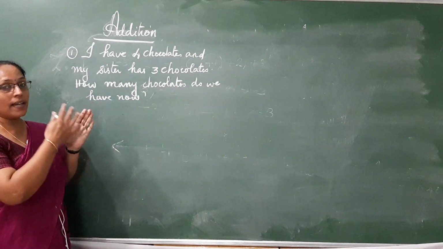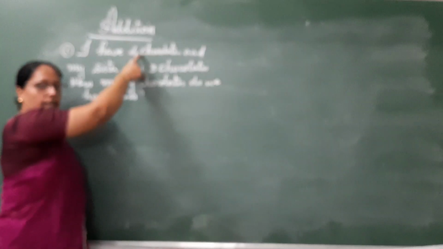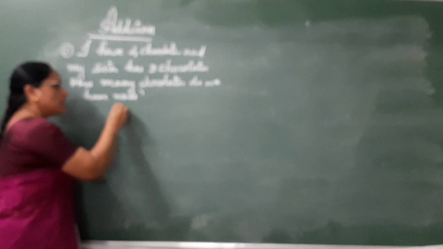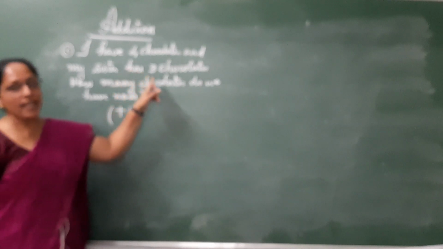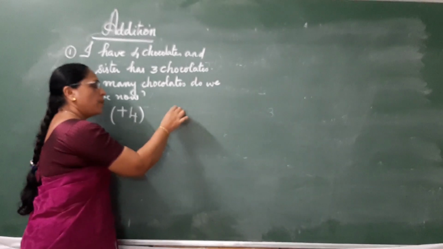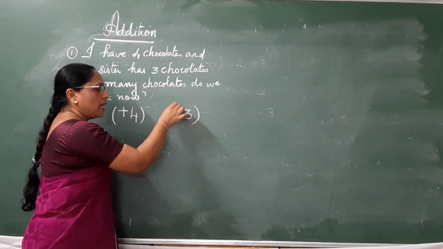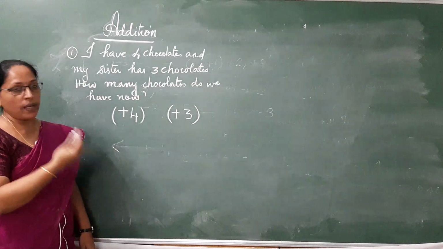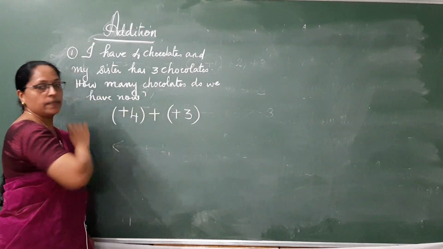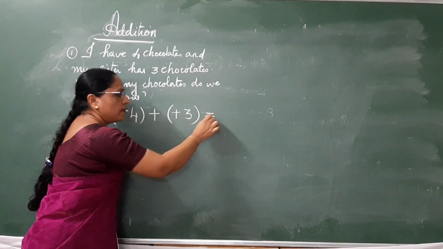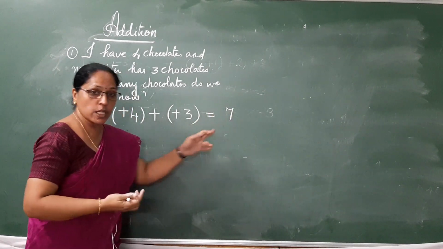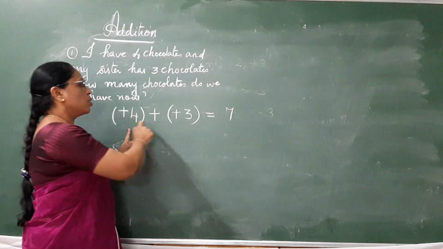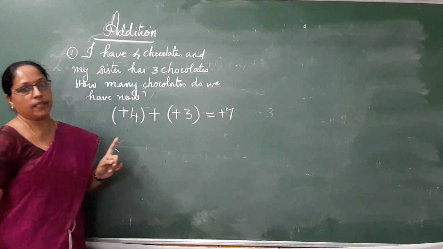So we are going to connect the situation with integers. I have 4 chocolates. So it's a positive concept. So positive 4. And my sister has 3 chocolates. Again it's a positive concept. So positive 3. How many chocolates do we have now? So total. We have 7 chocolates. And 7 chocolates is also a positive concept. So we put the sign positive 7.